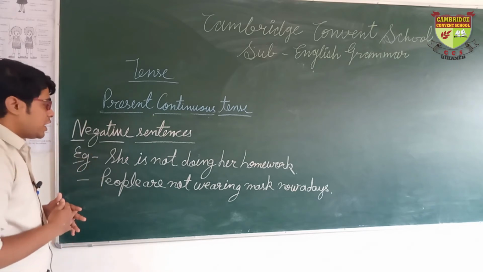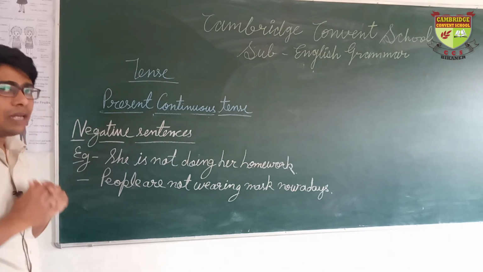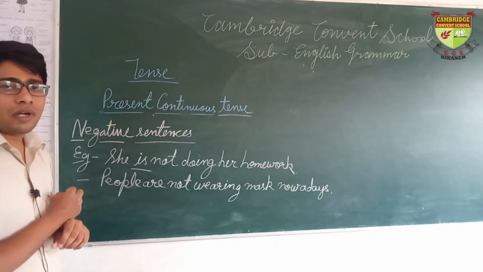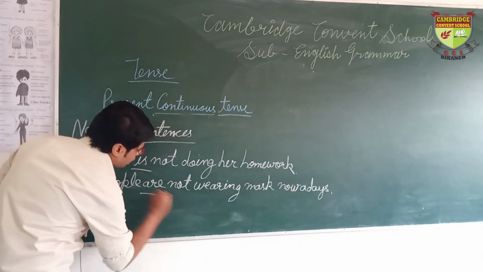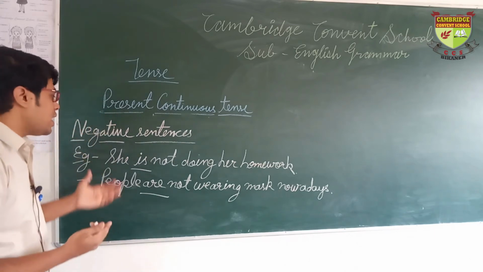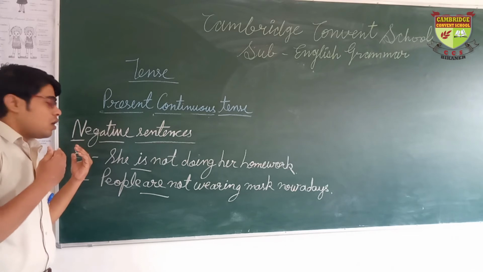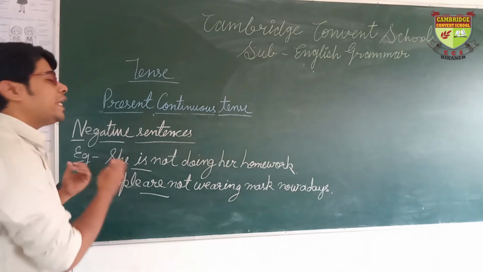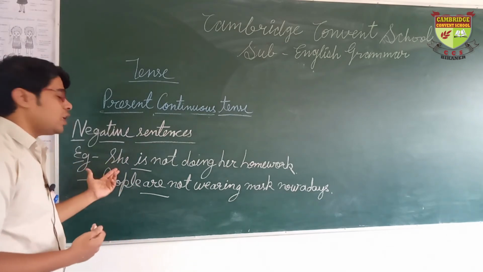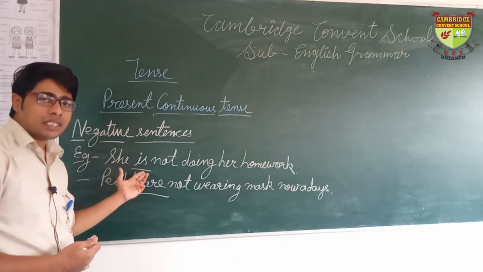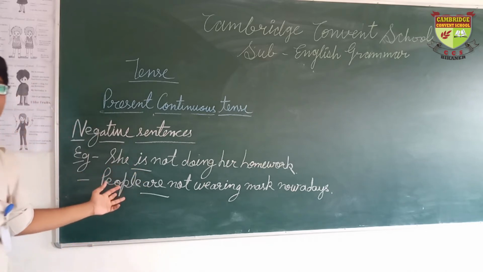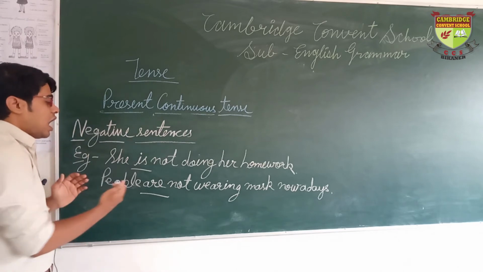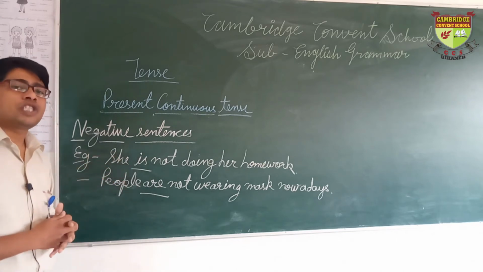Come to the present continuous tense. Identify the helping verb and the main verb first. We have helping verb is, and here we have helping verb are, and we know very well that helping verbs come relating to the subject. If my subject is singular, then my helping verb will be is. If my subject is plural, then helping verb will become are. We discussed previously that are is the plural helping verb and is is the singular helping verb.